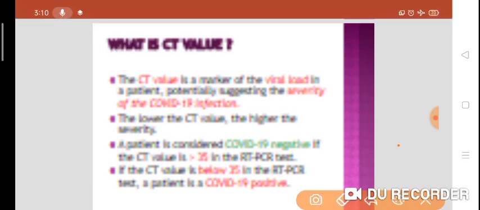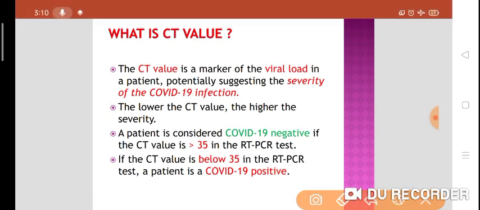CT value is a marker of the viral load in a patient, potentially suggesting the severity of the COVID-19 infection. The CT value will suggest the severity of the COVID-19 infection.